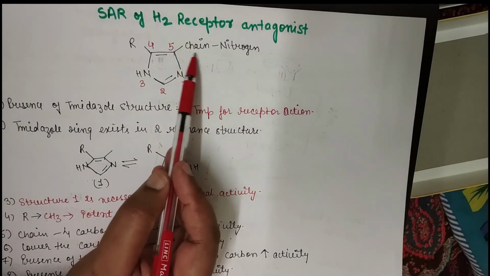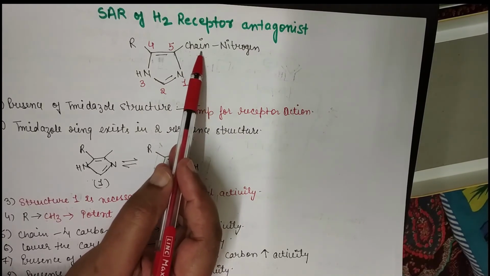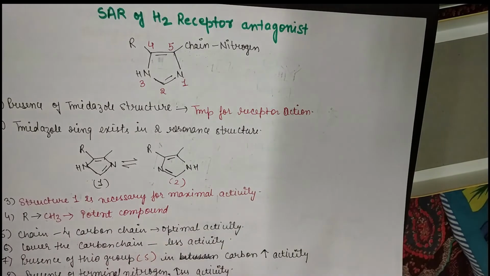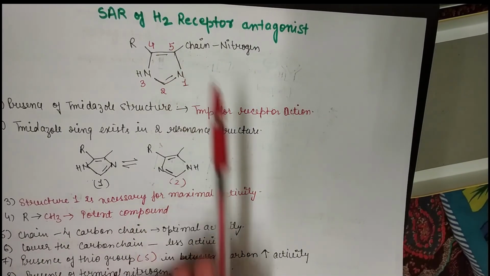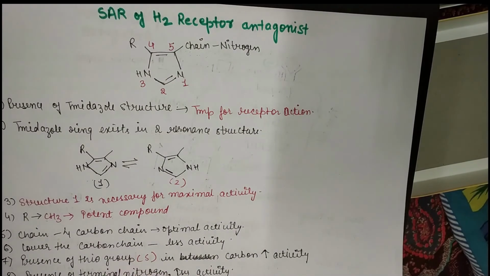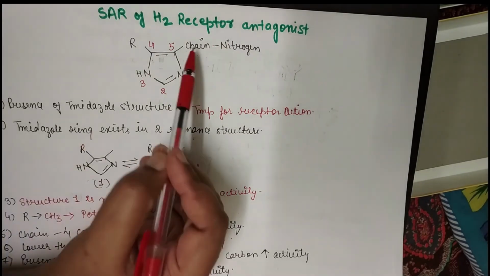If the carbon with double bond sulfur is present in between the carbon chain, then the activity will increase. And next point, if you lower this carbon chain to less than 4, the activity will decrease. So for optimum activity, a 4 carbon chain must be there.